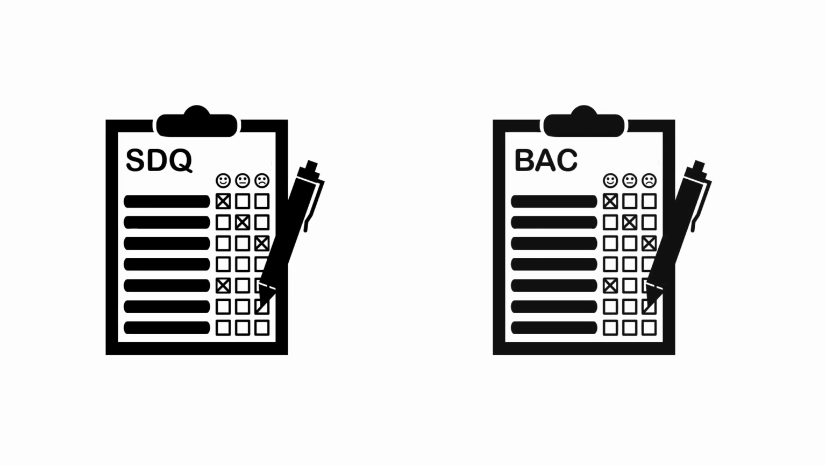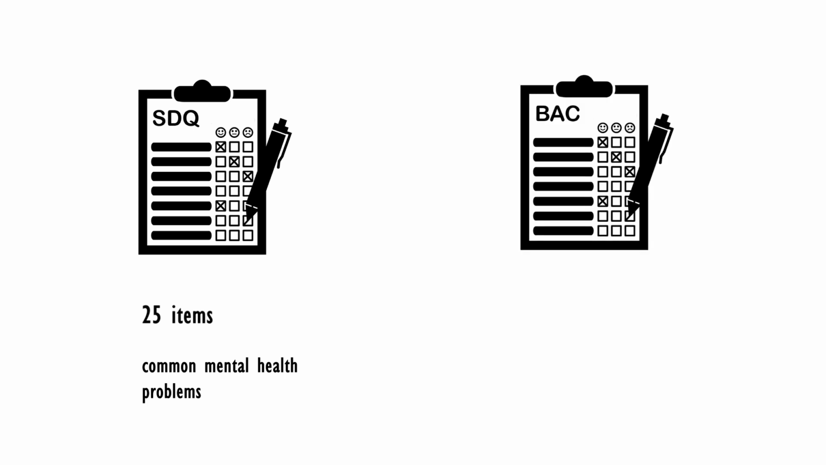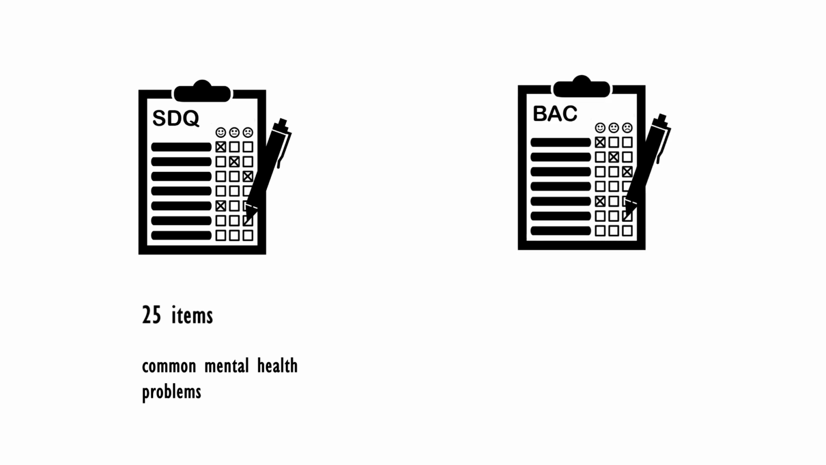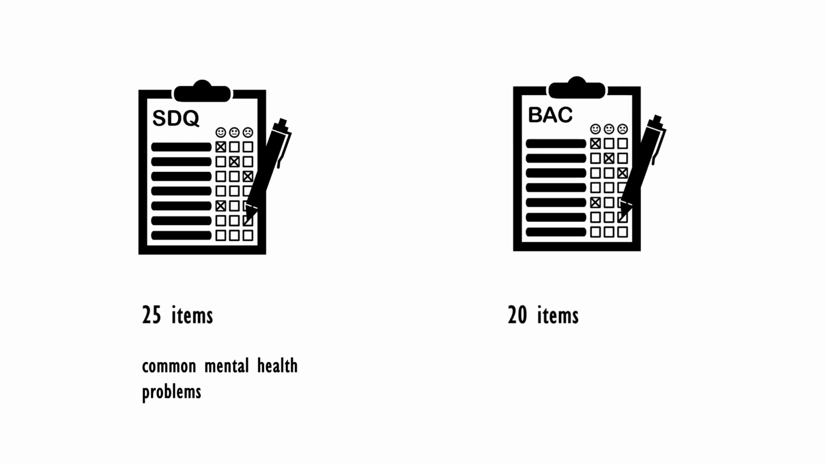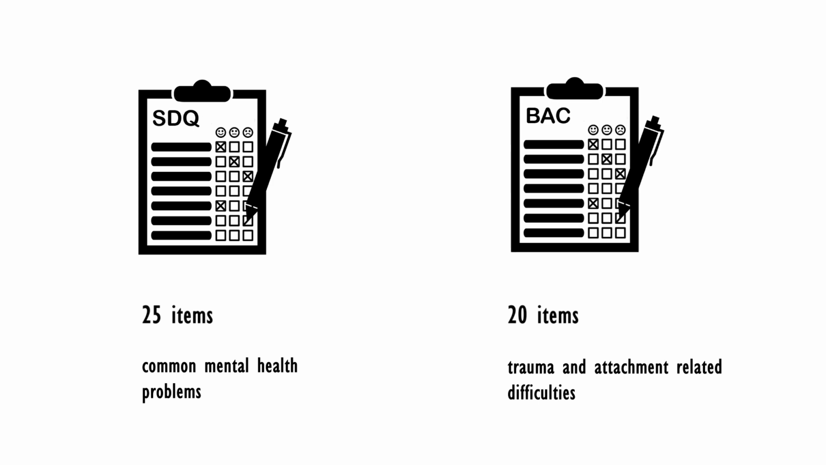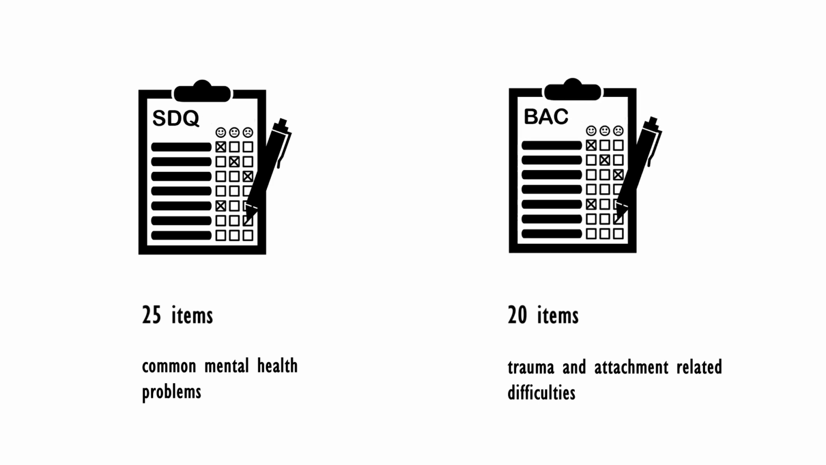The answer is to use screening measures, such as the Strengths and Difficulties Questionnaire and the Brief Assessment Checklist. The Strengths and Difficulties Questionnaire, in short the SDQ, is a well-known 25-item screening measure of common child mental health problems. The Brief Assessment Checklist, in short the BAC, is a 20-item screening measure specifically designed for children in care that screens for trauma and attachment-related difficulties.